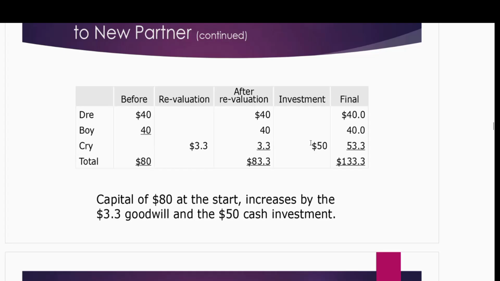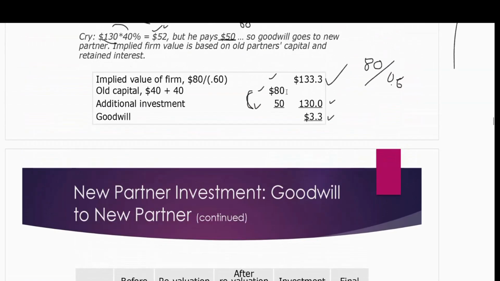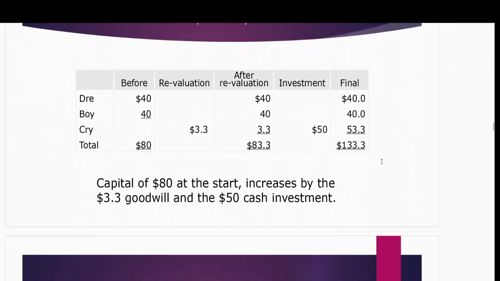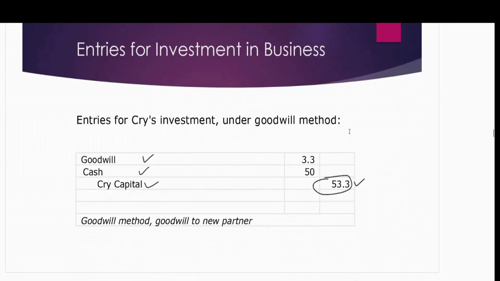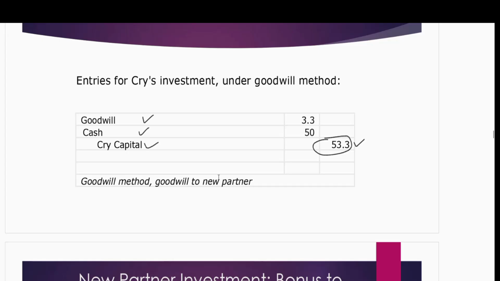Then Cry invested $50. So after this, the ending capital balances, Dre and Boy are still 40 and 40, but Cry is 53.3. And if you see, the total assets are 130, capital is 133.3, which is equal to our implied fair value of 133. So it's correct. And this 53.3 of Cry's capital you can see in this journal entry as well.